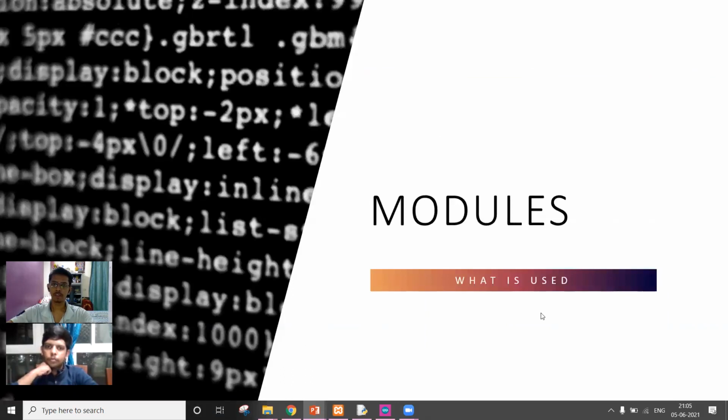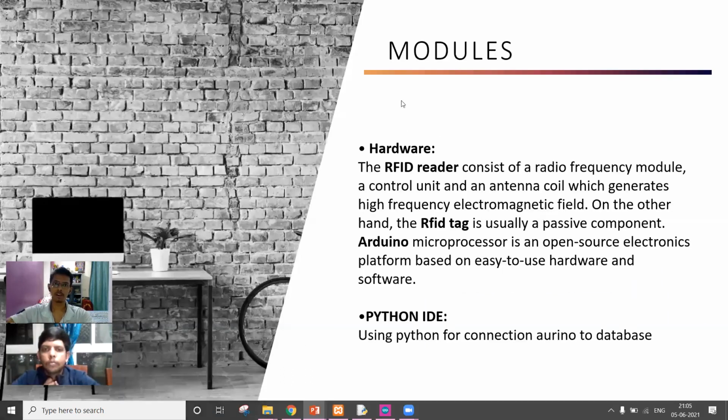Going for the modules that we have used, in the hardware we have an RFID reader, RFID tags, and the Arduino microcontroller for all the processing. The Python IDE is used as an interface between the Arduino and the database.